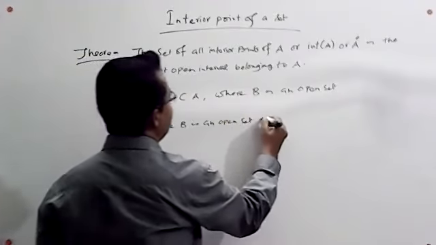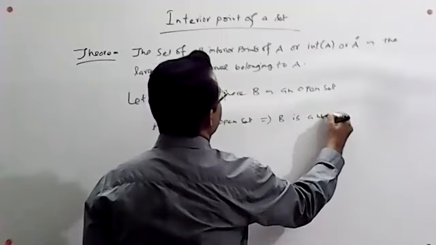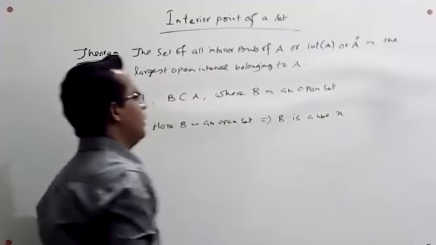Since B is an open set, B is a neighborhood of x.